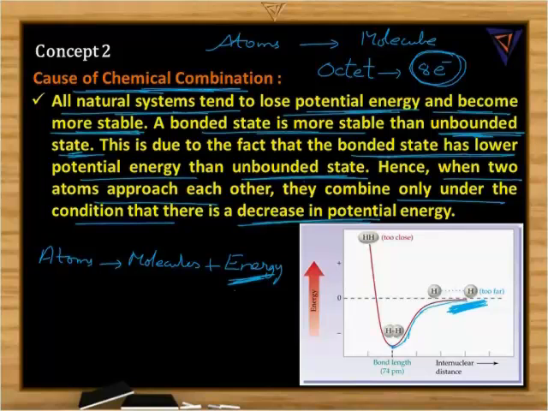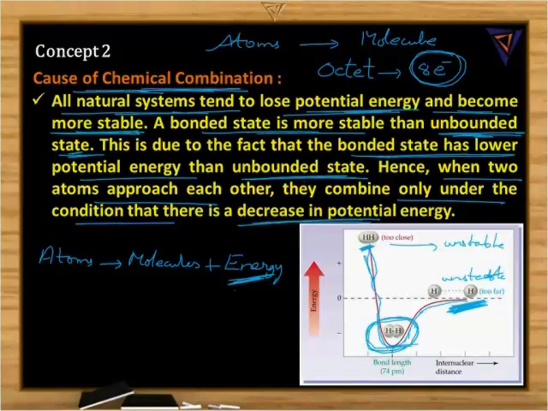After coming to a particular point, their energy will be the lowest. But when they come still closer, very close to each other, repulsions arise between them. Because of the repulsions, the energy between them increases again, and that is an unstable state. So this is an unstable state, and this is also an unstable state. They will come to an equilibrium position where the potential energy is at a minimum, and that is the point where chemical bond formation takes place.